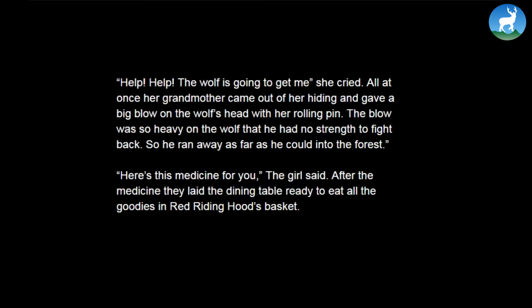"Help, help, the wolf is going to get me," she cried. All at once her grandmother came out of her hiding and gave a big blow on the wolf's head with a rolling pin. The blow was so heavy on the wolf that he had no strength to fight back, so he ran away as far as he could into the forest. So with her rolling pin, she gave one big blow on the wolf's head, and it hurt the wolf so bad that it was in no condition to fight, and it ran away.